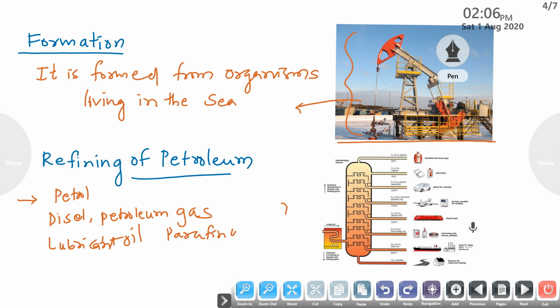These different byproducts are present in petroleum, and they are separated by fractional distillation. I can show you in a diagram the fractional distillation tower.